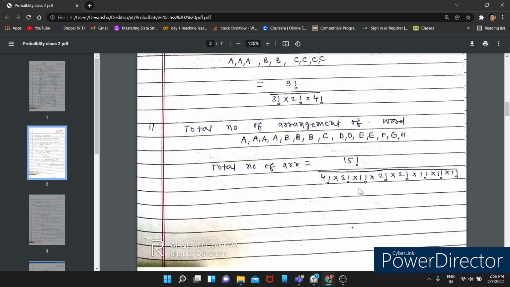What is the meaning of 1 factorial? It means 1. 1 factorial is 1, and 0 factorial is also 1. D is repeated 2 times, E is repeated 2 times, F is not repeated, so 1. You can write it or not write it. You don't need to write it, because 1 factorial is 1, and we can solve it.